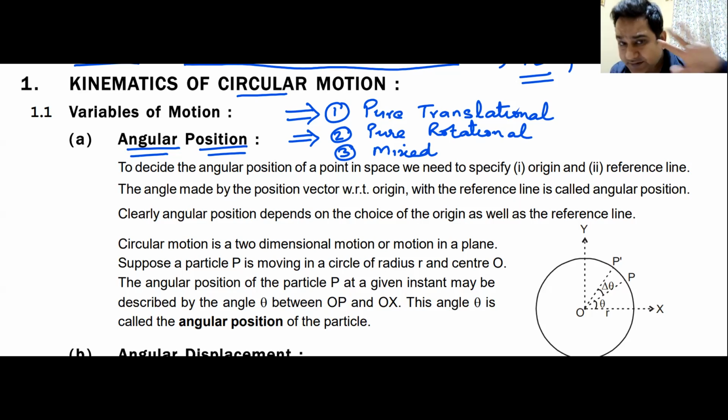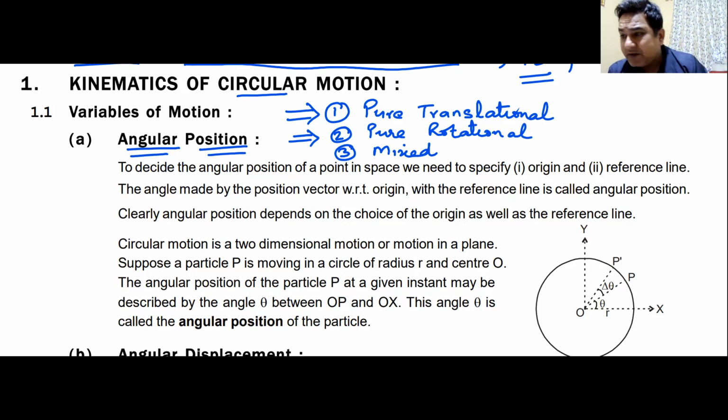But whatever it is, pure translation and circular motion, or for that matter pure rotational motion, have analogs. What do I mean by analogs? Whatever term we have in translational motion, please mind my words, the same term will come in circular motion, because we understand circular motion just like we understand translational motion.